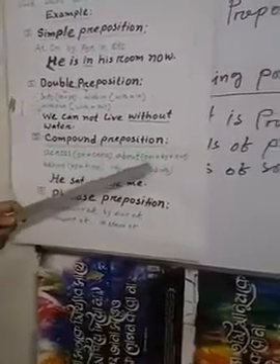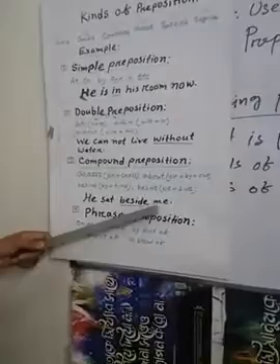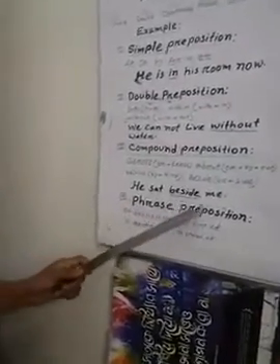The compound preposition consists of this. See: across, on plus cross, across; about, on plus by plus out, about; behind, by plus hind, behind; beside, by plus side, beside. My dear viewers, see here all of the examples I have given. He sat beside me. Here beside is one of the compound prepositions.